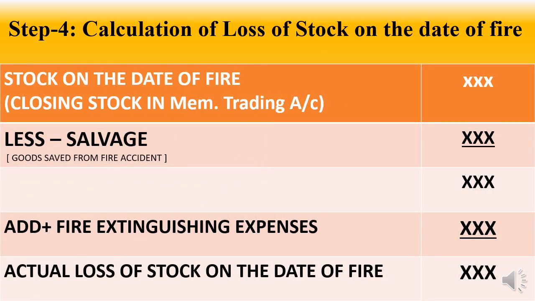That is the stock on the date of fire, that is closing stock in the memorandum trading account, less salvage. What do you mean by salvage? Goods saved from the fire accident. You have to deduct it from the stock on the date of fire. Then you will get the balance, and for this balance you have to add any fire extinguishing expenses and other expenses. Then you will get the actual loss of stock on the date of fire. This will be the actual loss of the stock.